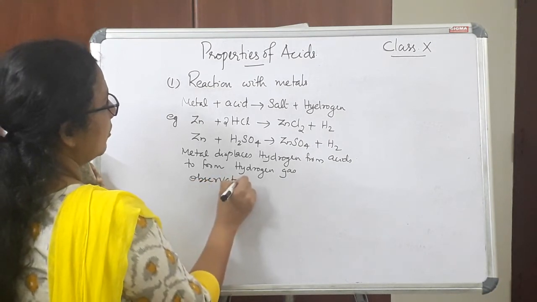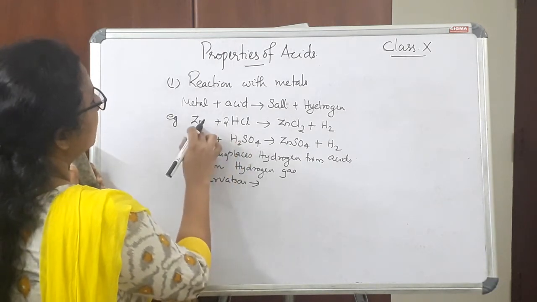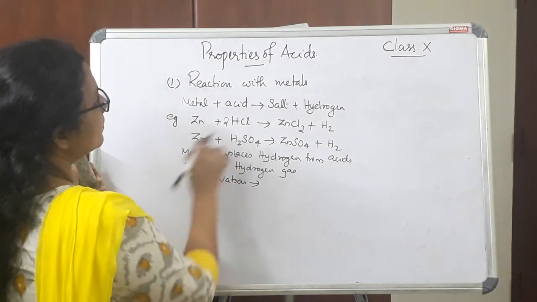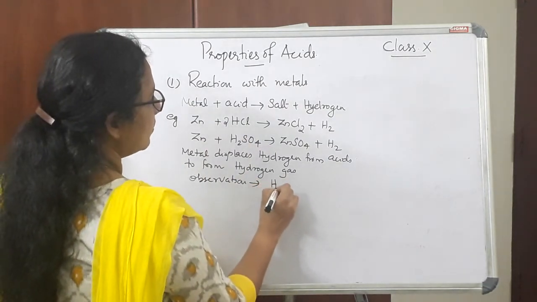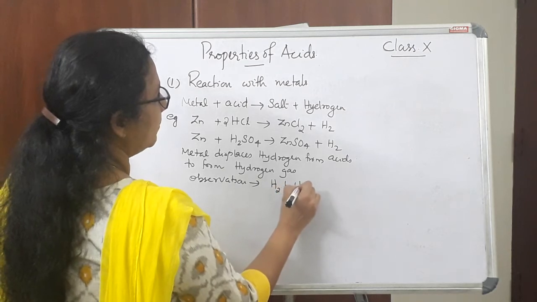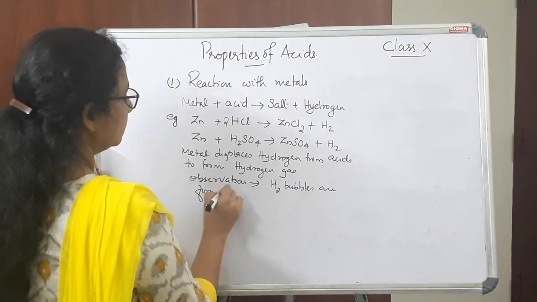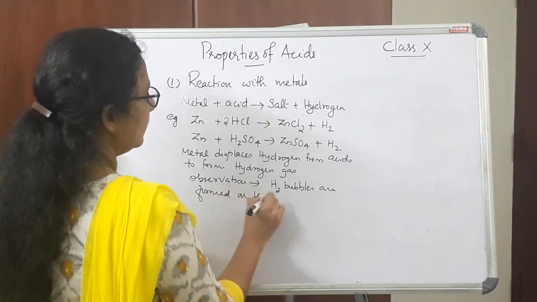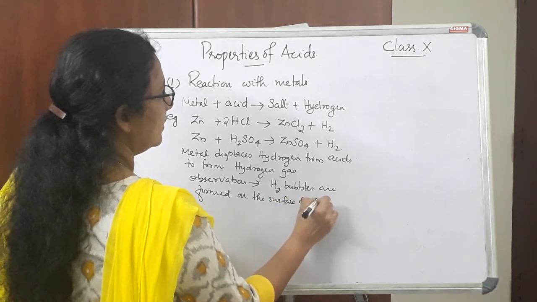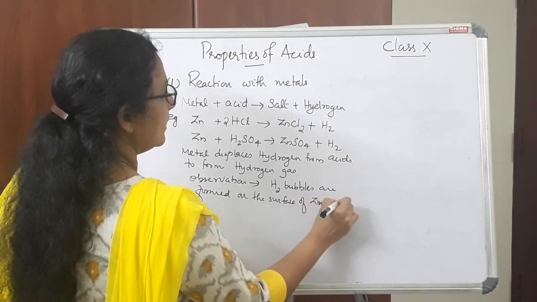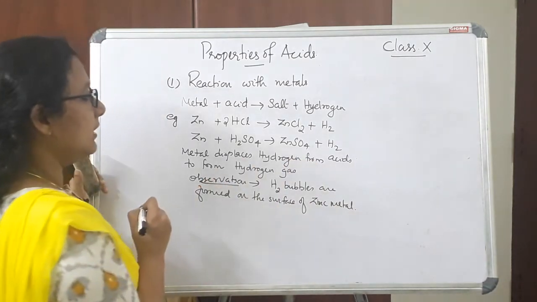If we are doing this experiment in a test tube using zinc and sulfuric acid or zinc and hydrochloric acid, we can see hydrogen bubbles are formed on the surface of zinc metal. So this will be the observation if you are doing this experiment in the laboratory.